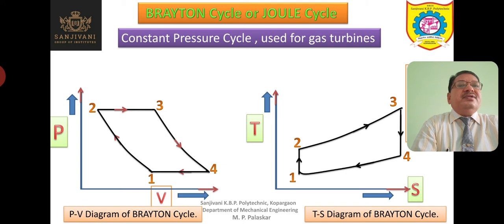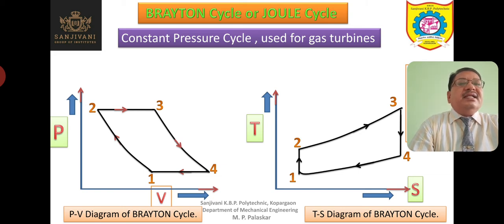So now we are going to study the Brayton or Joule cycle. It is also called the constant pressure cycle, and that is used for gas turbines. Previously we were studying the constant volume cycles. Mostly the heat was supplied and rejected at constant volume.